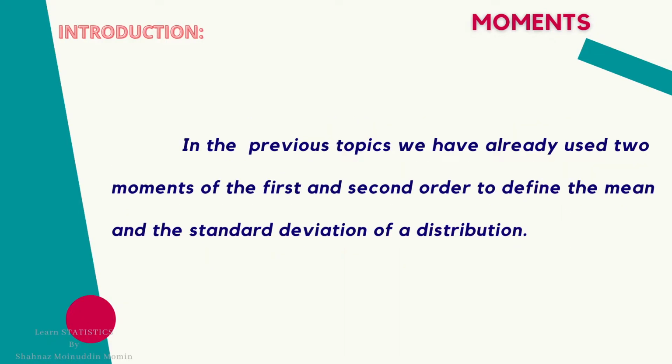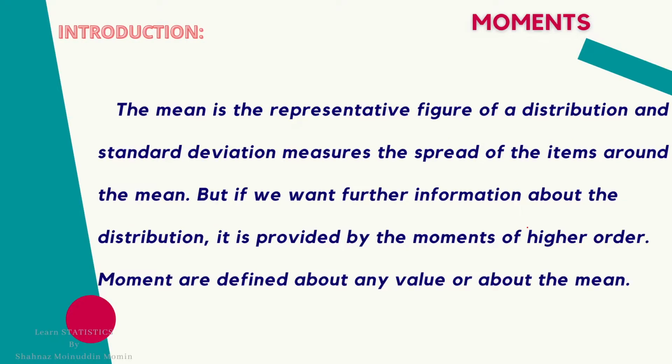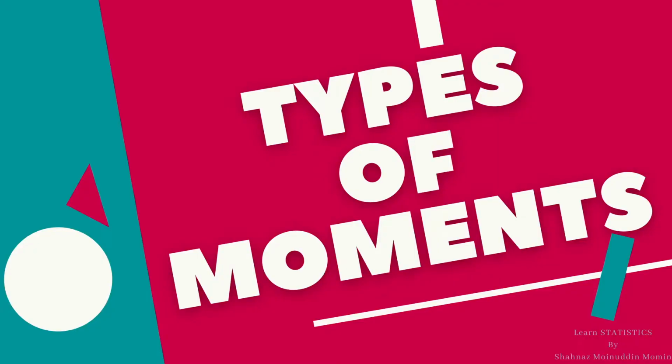In the previous topics, we have already used two moments of first and second order to define the mean and the standard deviation of the distribution. Mean is the representative figure of a distribution and standard deviation measures the spread of items around the mean. But if we want further information about the distribution, it is provided by the moments of higher order. Moments are defined about any value or about mean. So we shall see the types of moments.